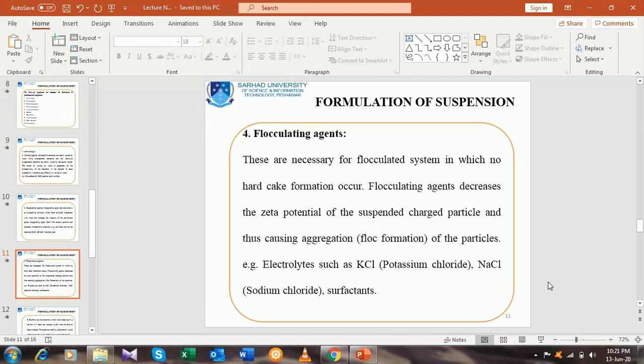You know that every particle will carry some charge, either positive or negative, and the function of the flocculating agent is to decrease the zeta potential of the suspended charged particle, thus causing aggregation, that is floc formation. For example, electrolytes such as potassium chloride, sodium chloride, and surfactants. These are flocculating agents which are responsible for maintenance of the flocculated system in the formulation.